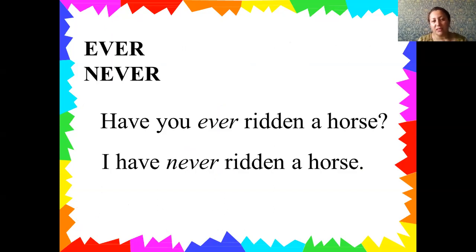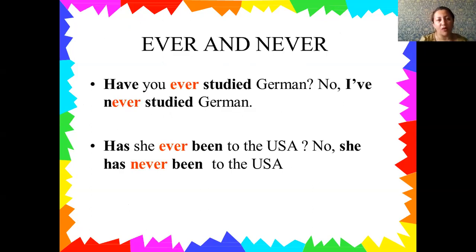Another signal is about ever and never. You know that mostly for ever and never we can use, for ever we should use questions, and for never we can use the negative meaning of affirmative sentences. And also here we have, have you ever studied German? I have never studied German. Here we have examples of ever and never.